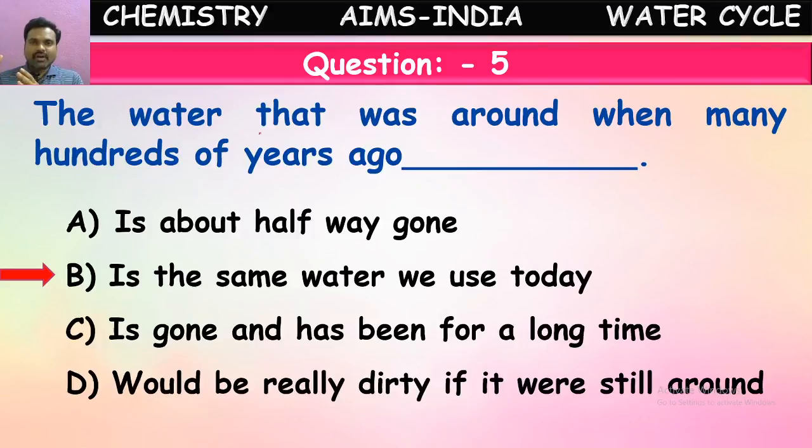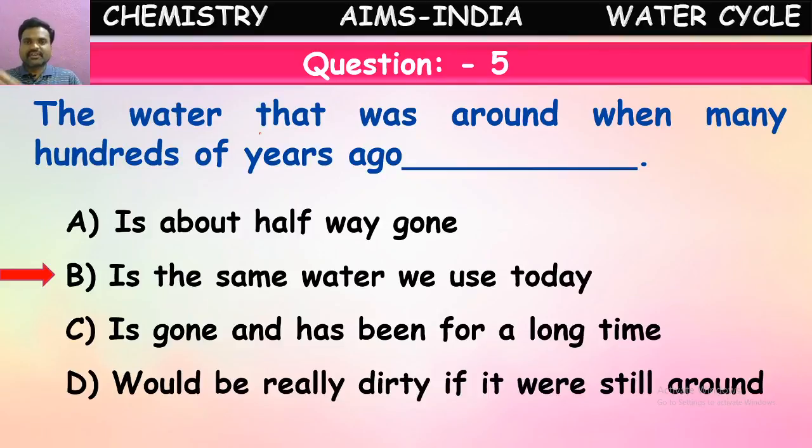So whatever water was present a hundred years back, the same water we are using now, but not in the same form. It has undergone so many processes. Suppose there was some quantity of water just a hundred years back. That water will undergo evaporation from the land and be converted into clouds, and the clouds will move from one place to another, and again it causes rains.